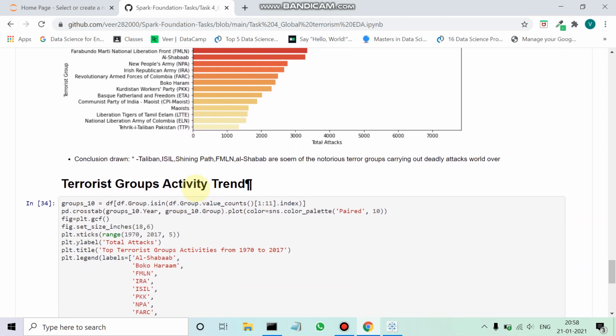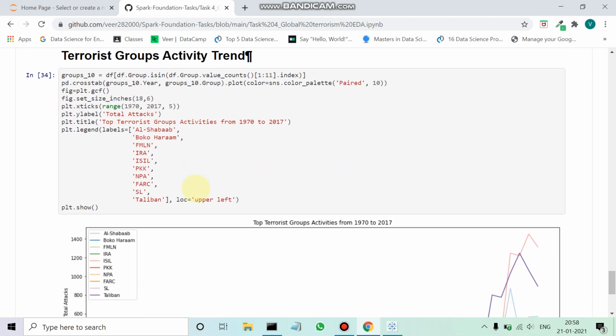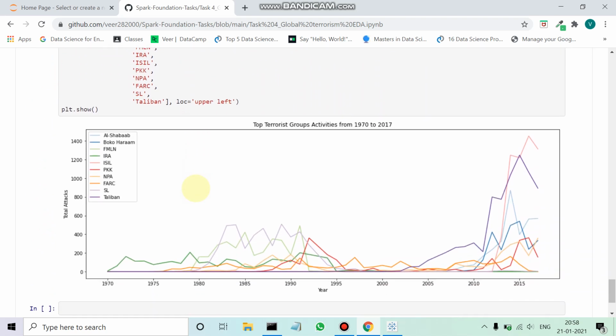Finally, I've come here to see the terrorist group activity trend, and as we can see, over the past 5-10 years, ISIL has had increased activity. If we had a more recent data set, we would know that this activity has declined, but since the data set is slightly old, like 2-3 years back, we can see a rising trend in ISIL activity. The same goes for Al-Shabaab and Boko Haram, where we can see a rising trend. So this is it with the Jupyter notebook Python analysis.